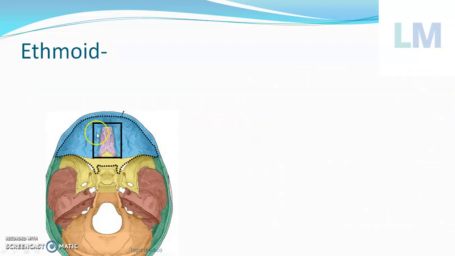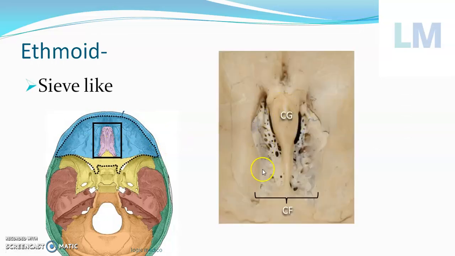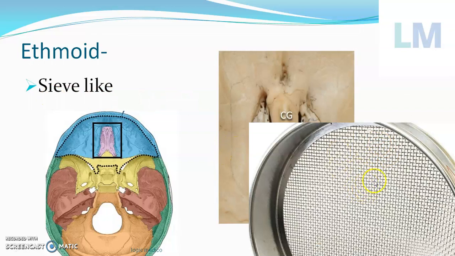Next, coming to the ethmoid. In the anterior part of the skull there is one bone, not clearly visible now, that is like a sieve, with multiple holes. Ethmo means sieve, and oid means like. Any meshwork-like thing you have seen, with multiple holes, is like this. It is through this sieve-like portion of the ethmoid bone, the cribriform plate, that the olfactory nerve, the nerve of smell, passes into the skull and reaches the brain.